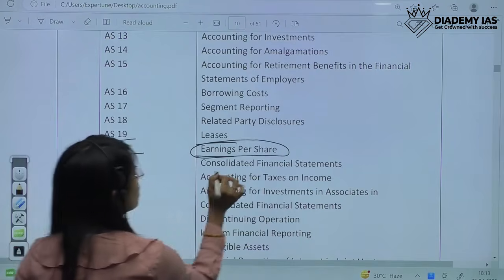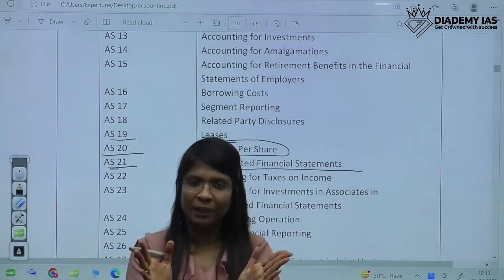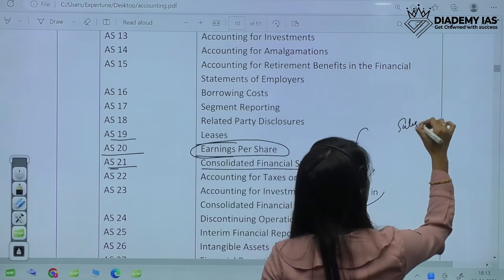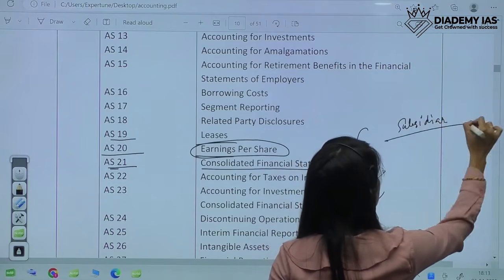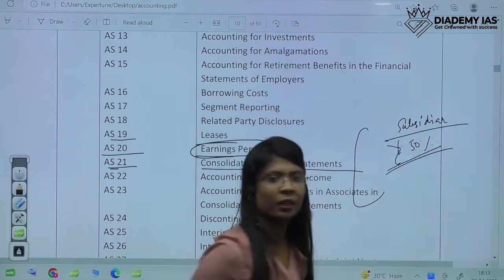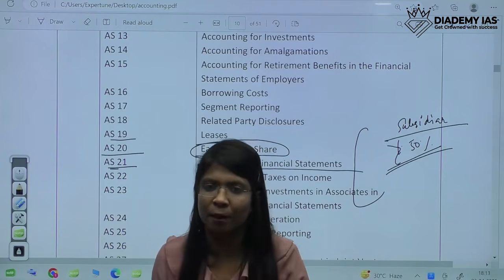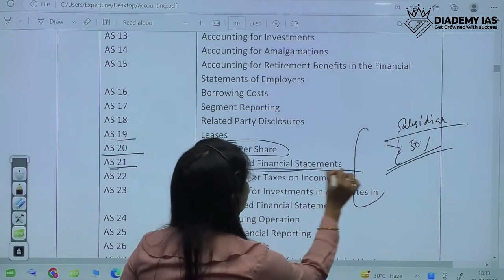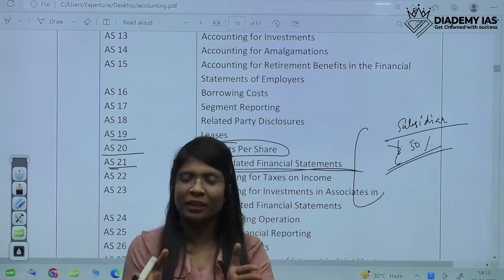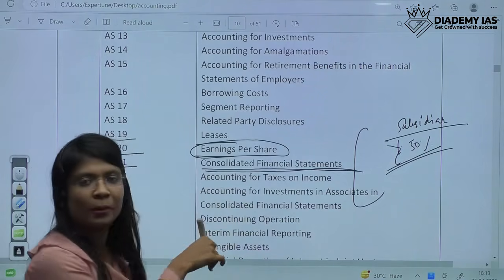Then is AS21, consolidated financial statement. Consolidated financial statement is about the financial statement of a big company, the holding company, and its subsidiaries. Subsidiaries are the companies in which a holding company has more than 50% shareholding. So any holding company having more than 50% holding in any company would have a subsidiary company. Consolidated financial statement would be the financial statement of the holding company as well as subsidiary companies. Clubbing them together would be consolidated financial statements. To make those kinds of financial statements, AS21 would come into the picture.